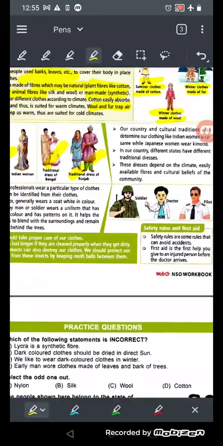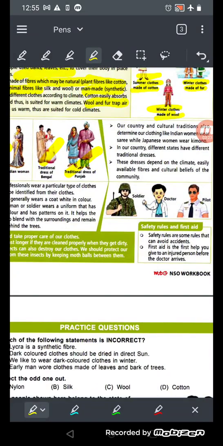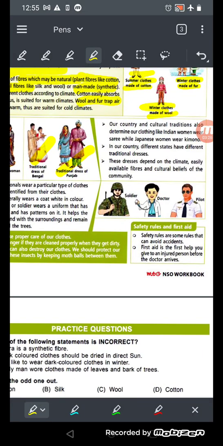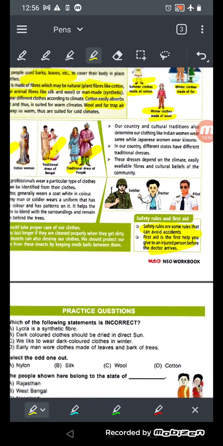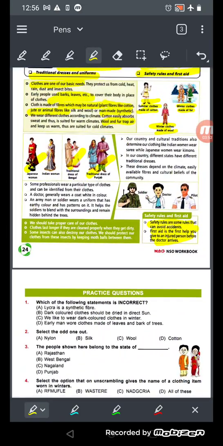Now see here, safety rules and first aid. So what are the safety rules and why do accidents occur? Safety rules are some rules that can avoid accidents. Yes, and you know why accidents occur? Because of carelessness. First aid is the help that you give to a person before going to the doctor, right? So we all have first aid at our home, a first aid box. So if we get a cut or get hurt anywhere, then we put some ointment and a band-aid and all, right? And if the injury is serious, then we go to the doctor.